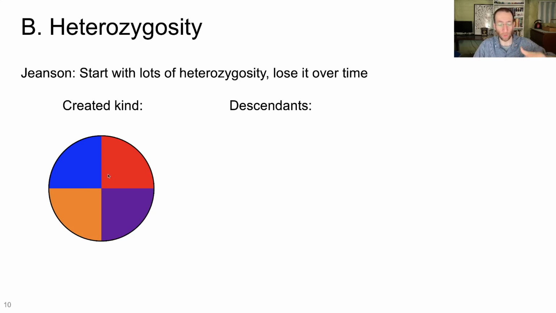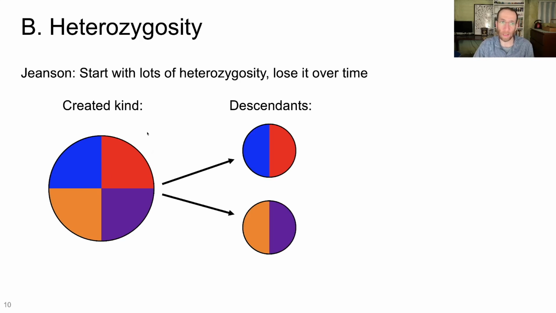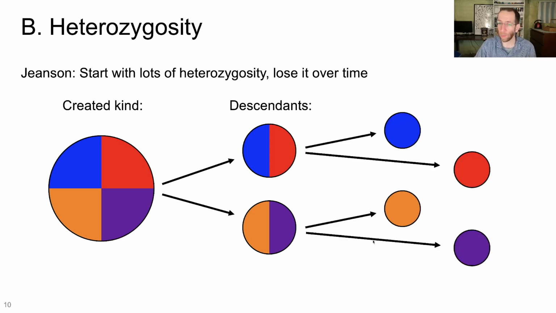But as you have reproduction and you have geographic isolation, descendants from those created kinds are going to lose that created variation. And the extant species that we see today, instead of having lots of heterozygosity, are, according to Jeanson, to be found in highly homozygous states.